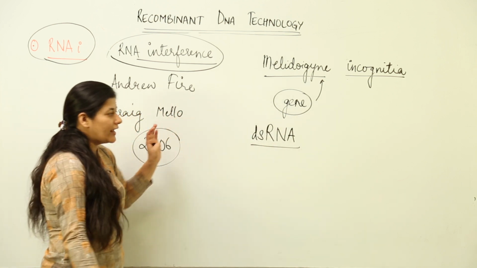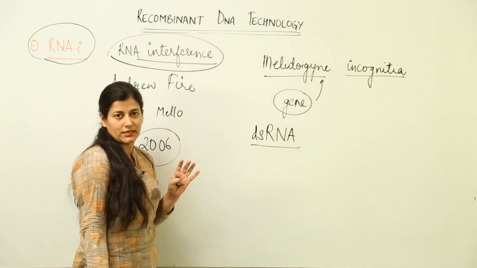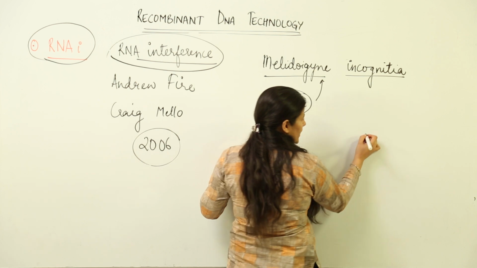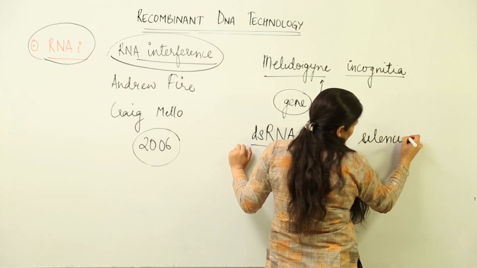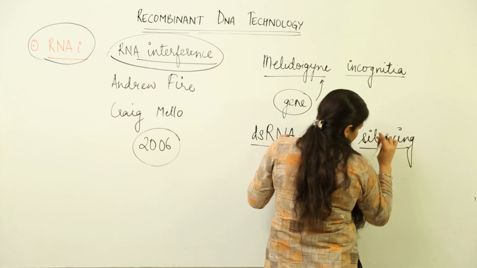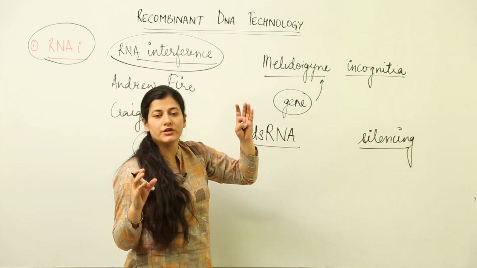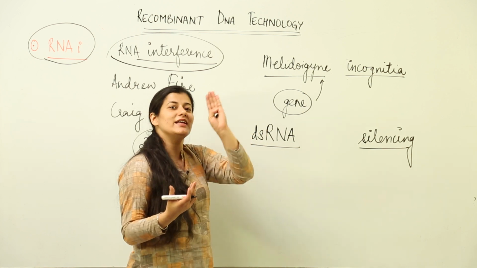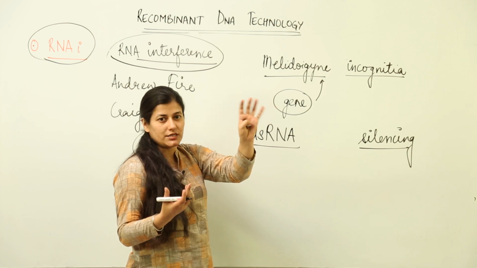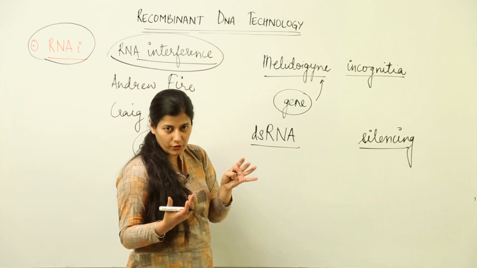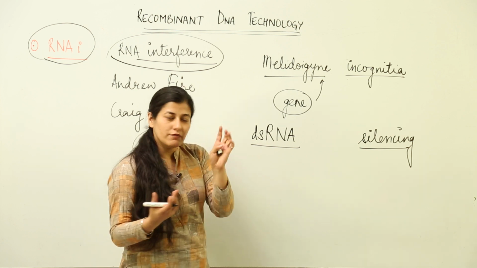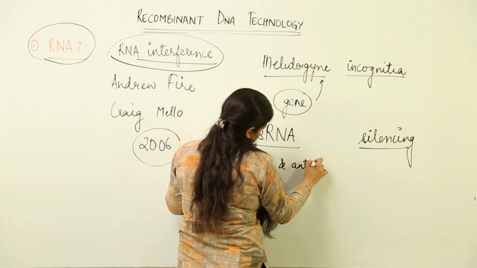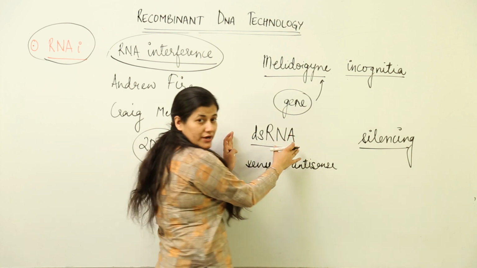Now this RNA interference is observed in many eukaryotic cells. Why do these eukaryotic cells have this mechanism of RNA interference, otherwise known as silencing? This acts as a self-defense mechanism, where certain parts of the genome of the eukaryotes provide defense, where double-stranded RNA is produced and it silences a particular part of the genome. So we have a double-stranded form which has both sense and antisense strands, and they are complementary to each other, that is for sure. They make a double-stranded RNA.